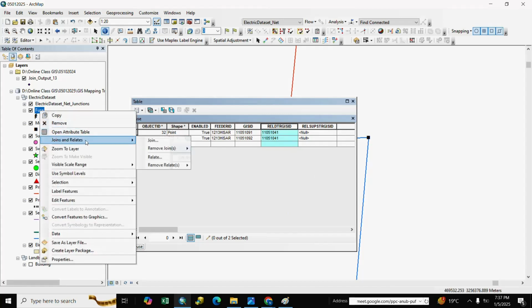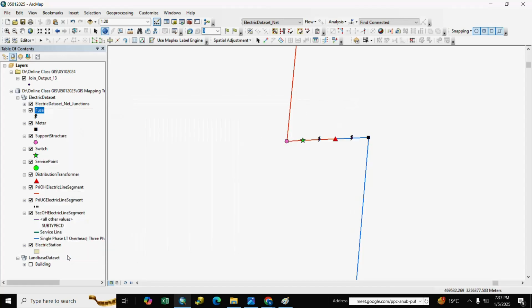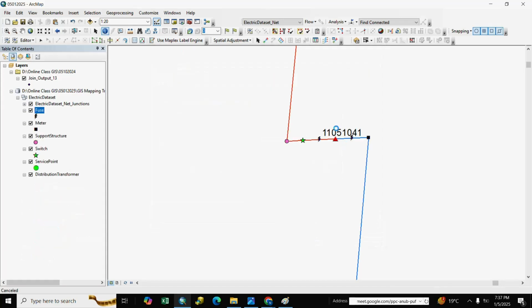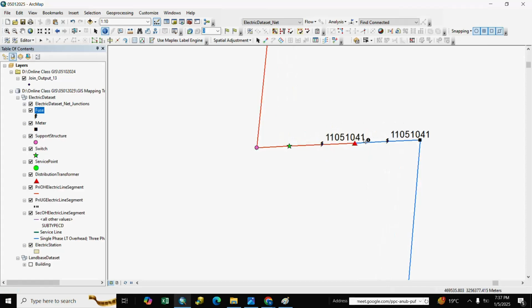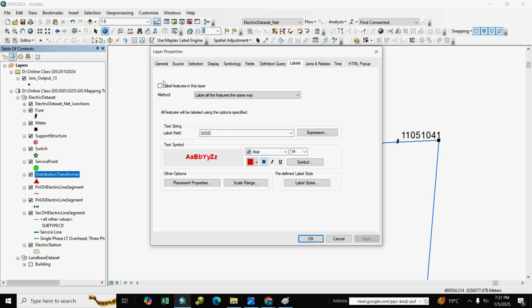We remove it, the join field, we remove it. Our relationship is complete. You also see we label on, label fuse real DTR GIS ID, fuse real DTR GIS ID, and we also show the GIS ID of DTR, GIS ID.